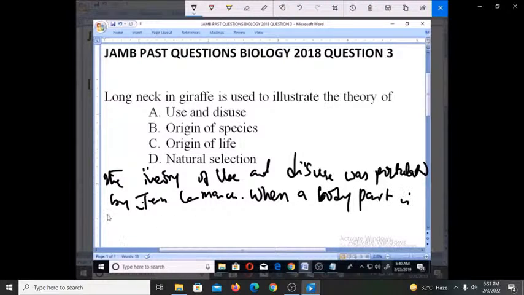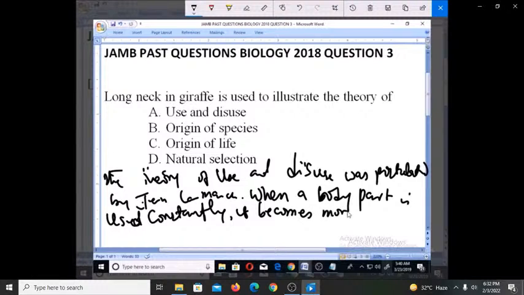is used constantly, it becomes more developed and efficient.